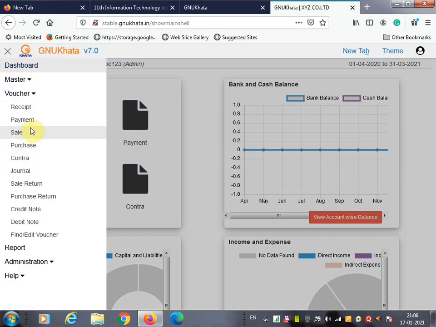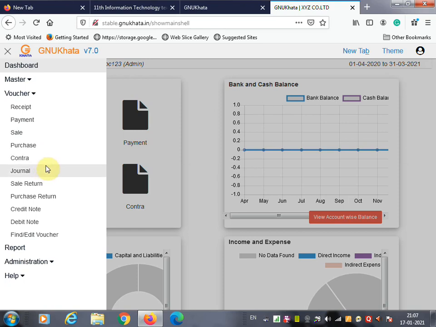Just now I said receipt, payment, sales, purchase, contra, journal, sales return, purchase return, credit note, debit note. These all journals are required when you do a transaction in your company. Whenever you are going to make a payment, you make the payment voucher. When you are going to receive cash, you make the receipt voucher. When you purchase or sell, you make the sales and purchase voucher. And when you deposit, transfer or withdraw money from the bank, you make the contra voucher.